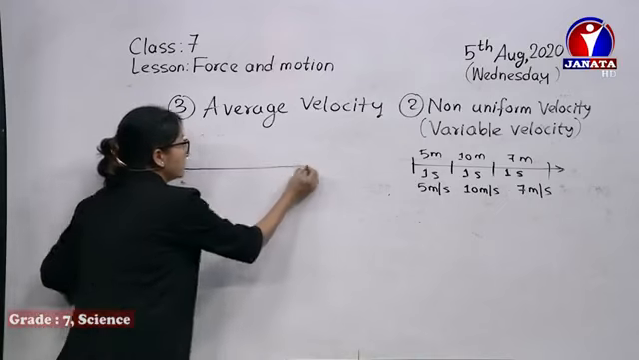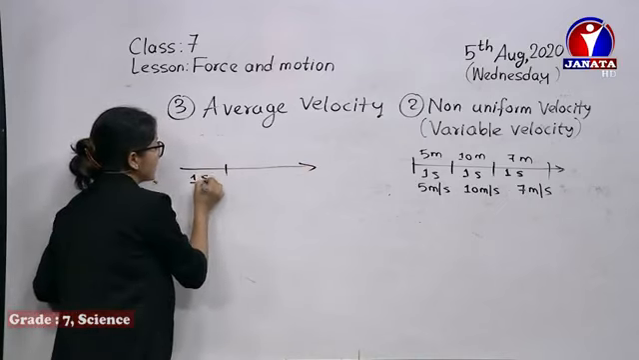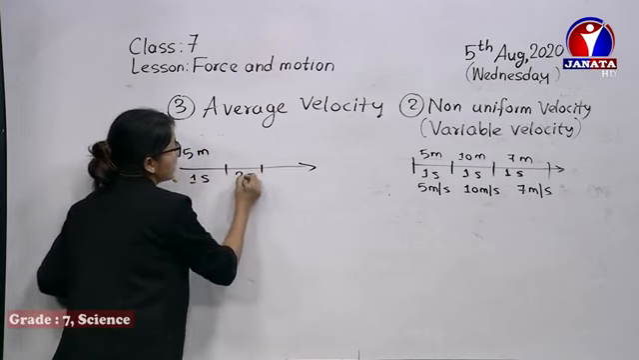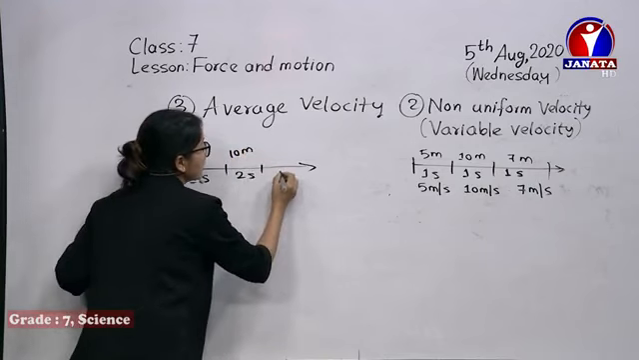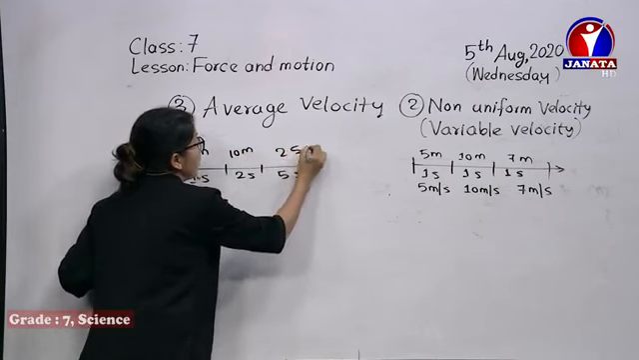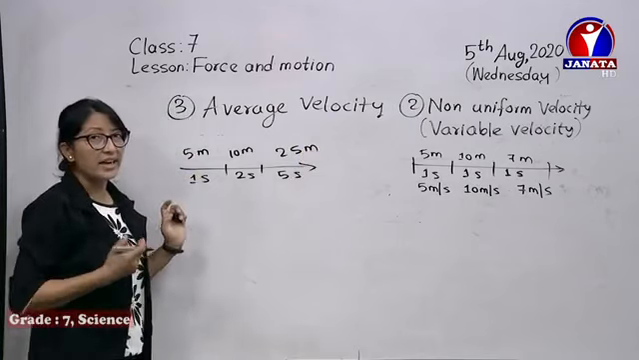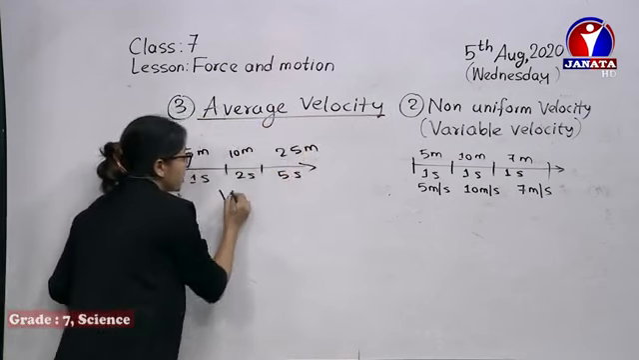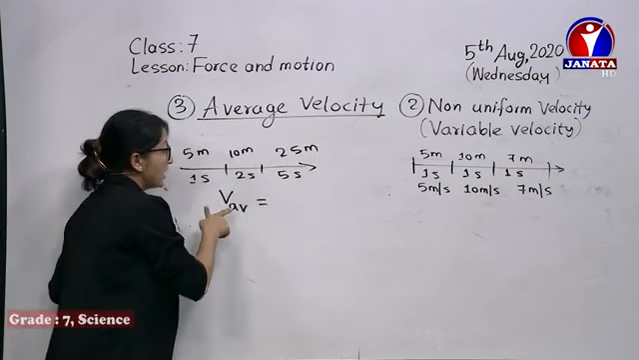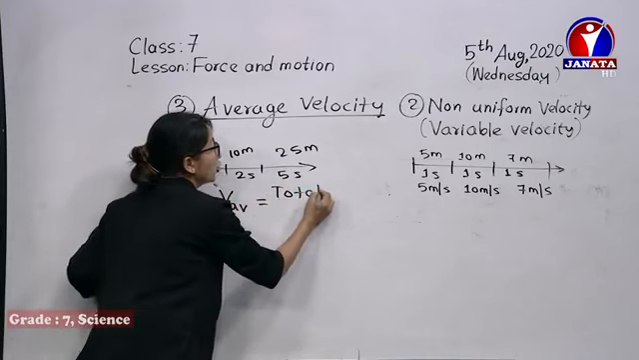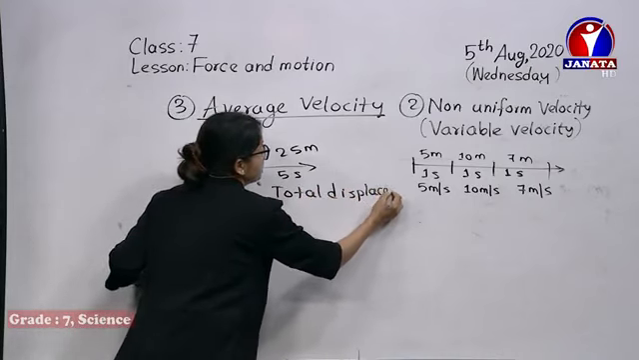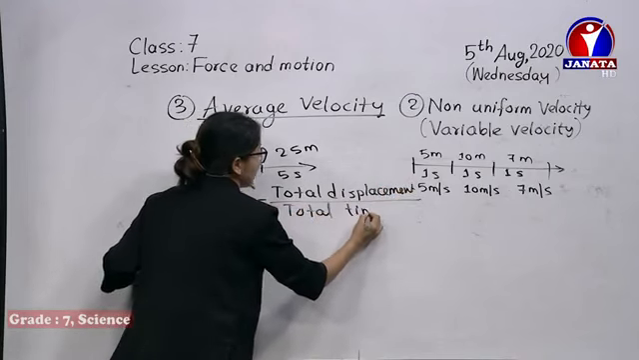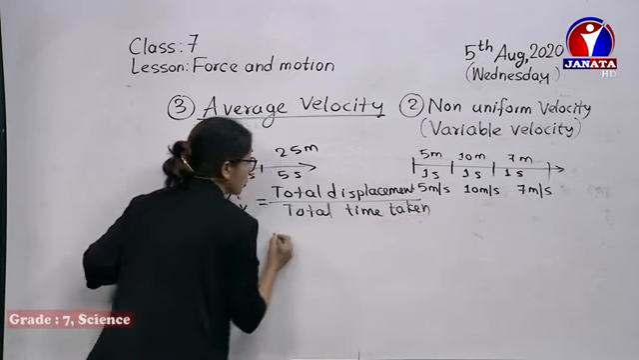Like if it's varying, suppose here in the first 1 second it covered 5 meter. In the next, after 2 seconds, it covered 10 meter. In another, after 5 seconds, it covered 25 meter. So we have to find the average velocity. How do we find average velocity? We denote it by V_AV. Average velocity is total displacement by total time taken. So how much is the total displacement?